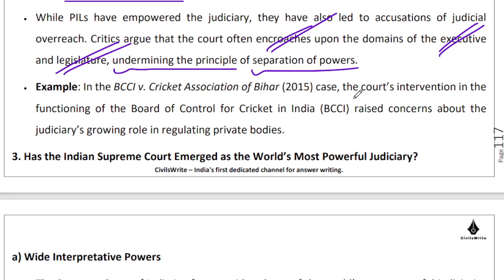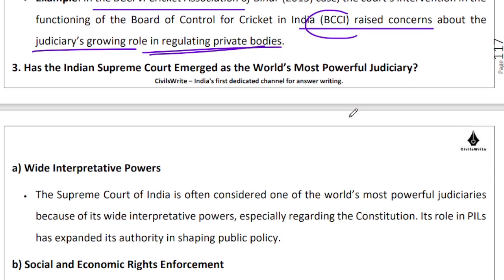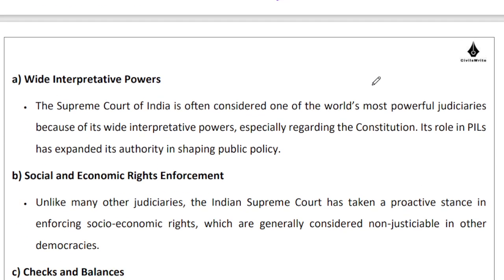So the idea over here is, for instance, in BCCI versus Cricket Association of Bihar, the court's intervention in the functioning of BCCI raised concerns regarding the judiciary's growing role in regulating private bodies, right? We will let this slide that BCCI is the richest body in the country and it also needs to obey the laws of the land, right? We'll leave that as a point aside for the time being. But the idea over here is that there is definitely always going to be accusation of excess and accusation of overreach, right? So is the Supreme Court the most powerful judiciary of the world, right?